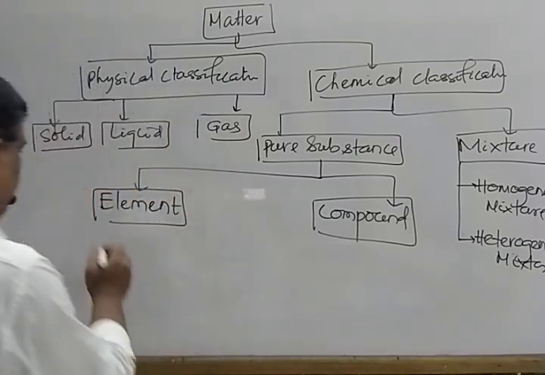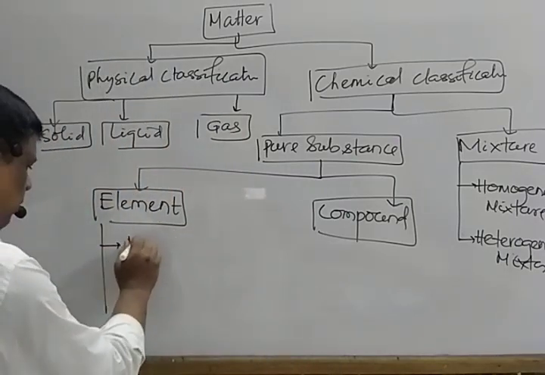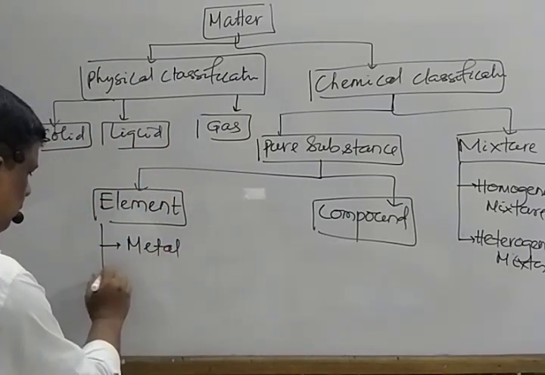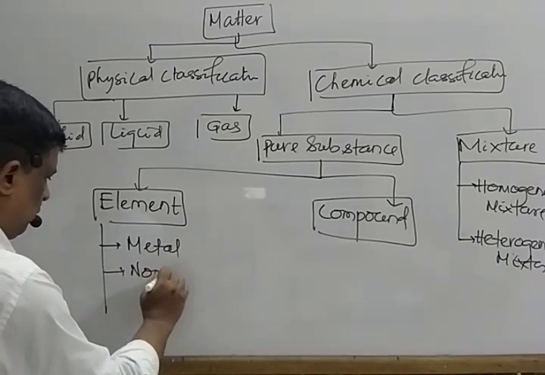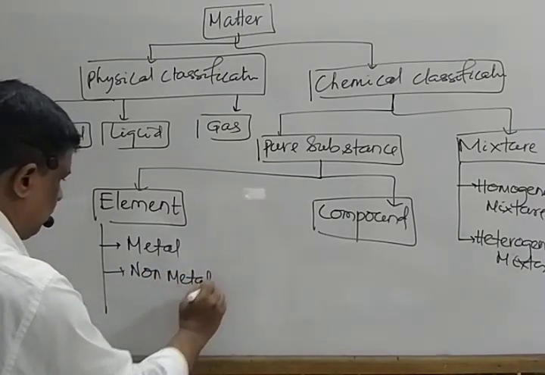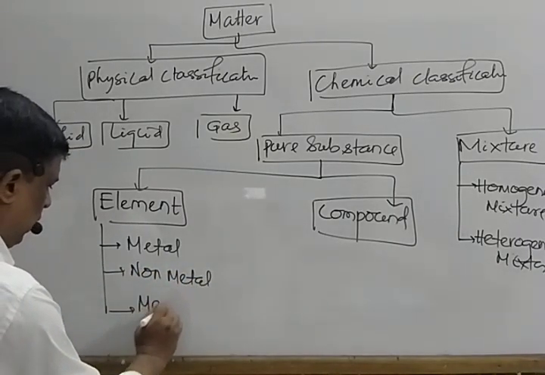Next, element classified into three, that is metal, non-metal, and one is metalloid.